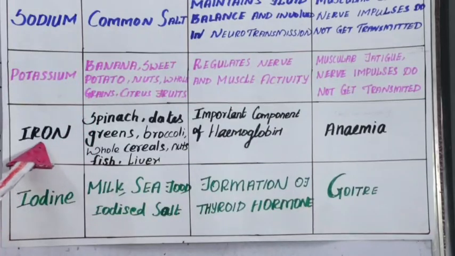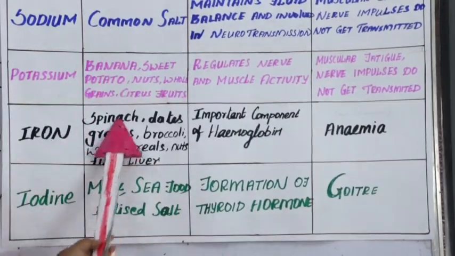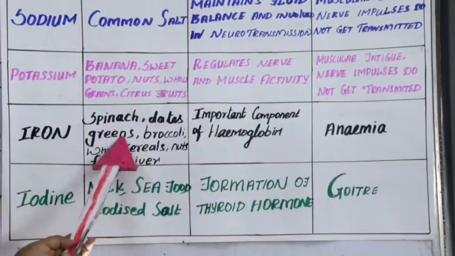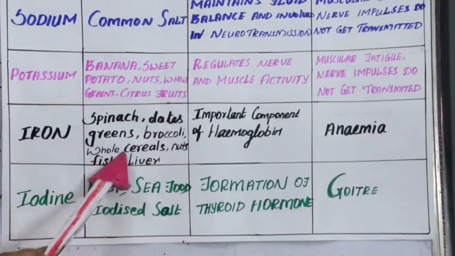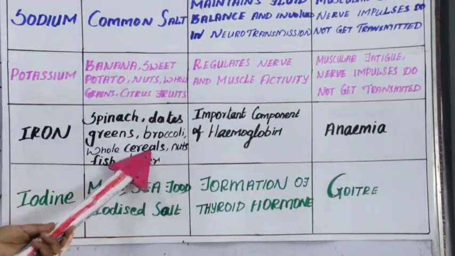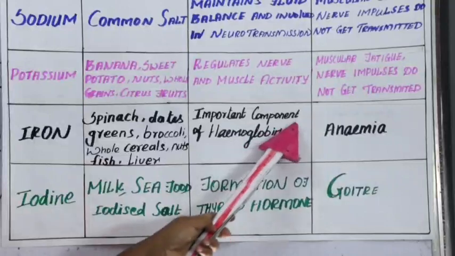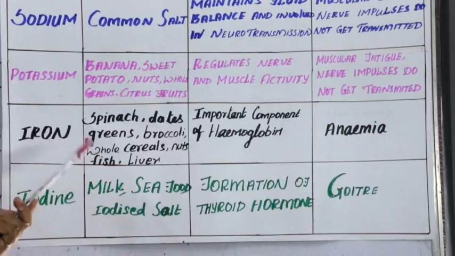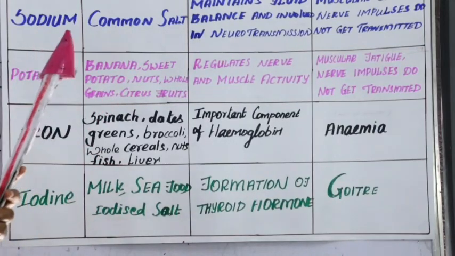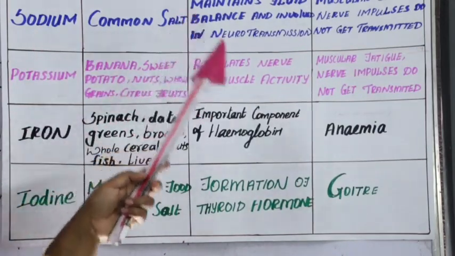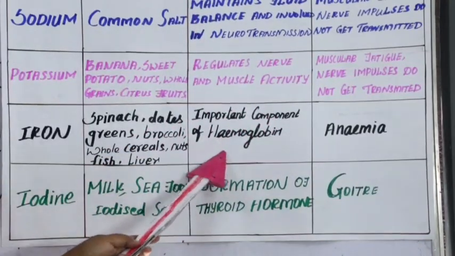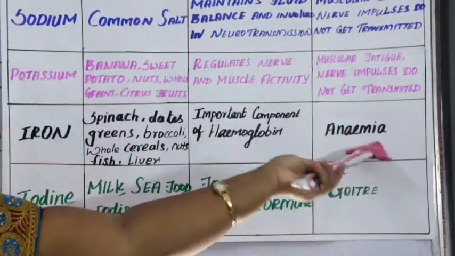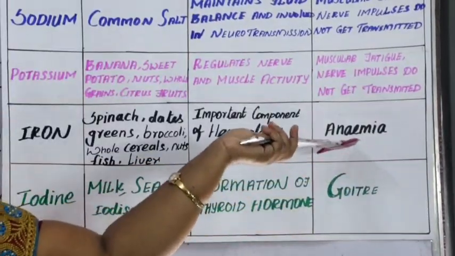Okay, the next one is iron. Iron is rich in spinach. Spinach means all green leaves. Also dates, greens, broccoli, whole cereals, nuts, fish and liver. It is an important component of hemoglobin. What is hemoglobin, children? Hemoglobin is a red color pigment present in the blood. It helps to carry oxygen to all parts of the body. So, deficiency affects the hemoglobin level, and it leads to anemia. Anemia means a decreased number of RBC.